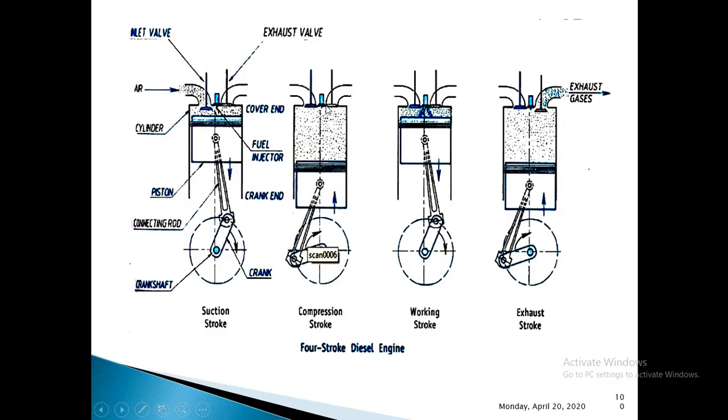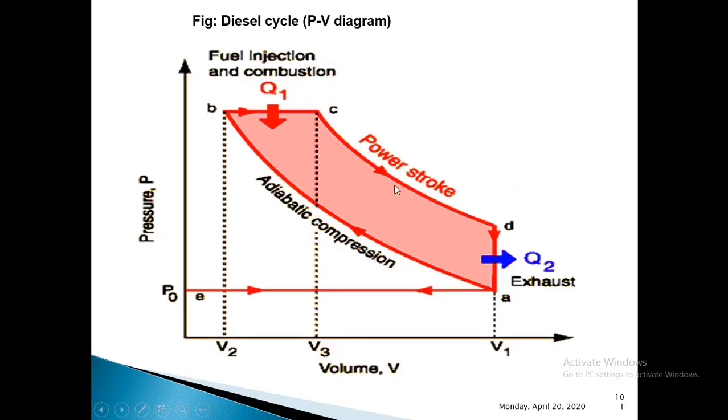Next comes the power stroke. Due to that combustion, the exhaust gases which get released will try to expand, and that forces the piston to move towards bottom dead center, and both the valves remain closed. The crankshaft will finish the next half of its rotation. This is called the power stroke, and it continues until the piston reaches BDC. And then you can write that the power stroke is represented by a line or curve CD on the PV diagram.